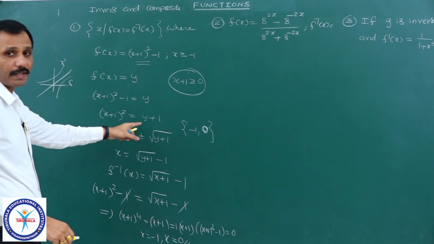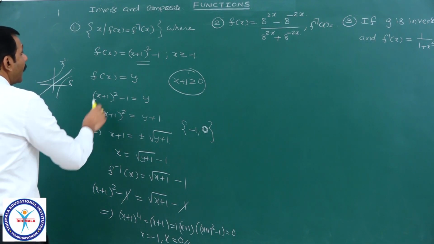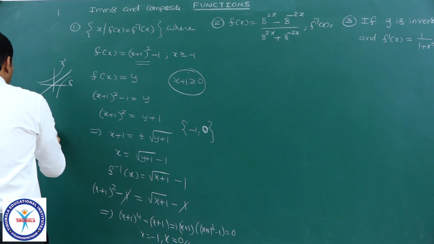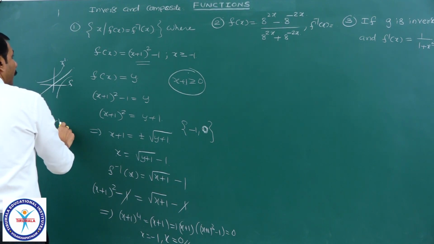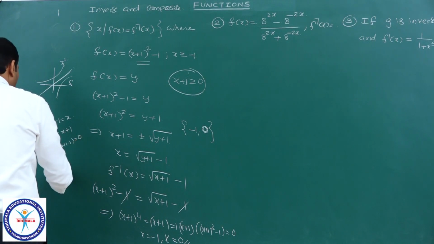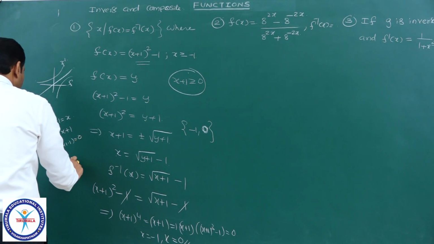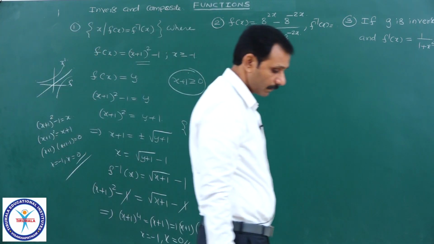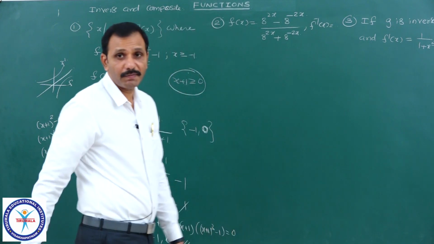Therefore, to find the solutions, I can solve x plus 1 whole square minus 1 equal to x, or x plus 1 whole square is equal to x plus 1, x plus 1 into x plus 1 minus 1 equal to 0. Therefore, x equal to minus 1 and x equal to 0. You will get the same answer. Right? We will see the second one.